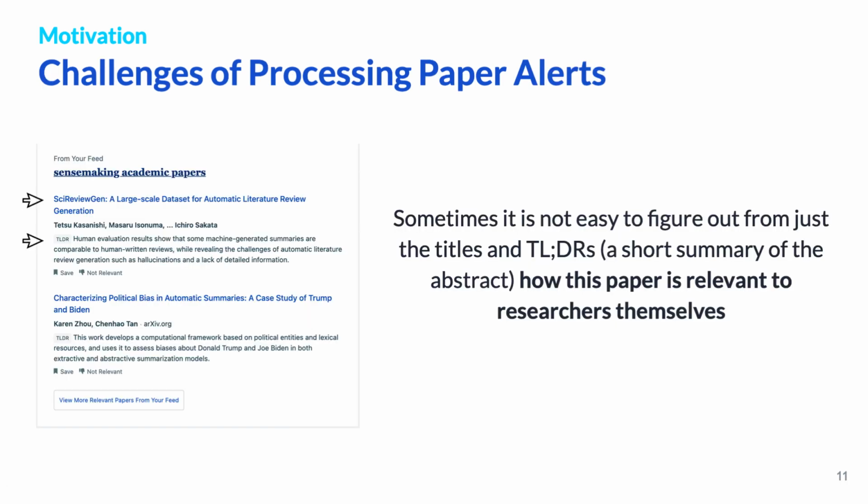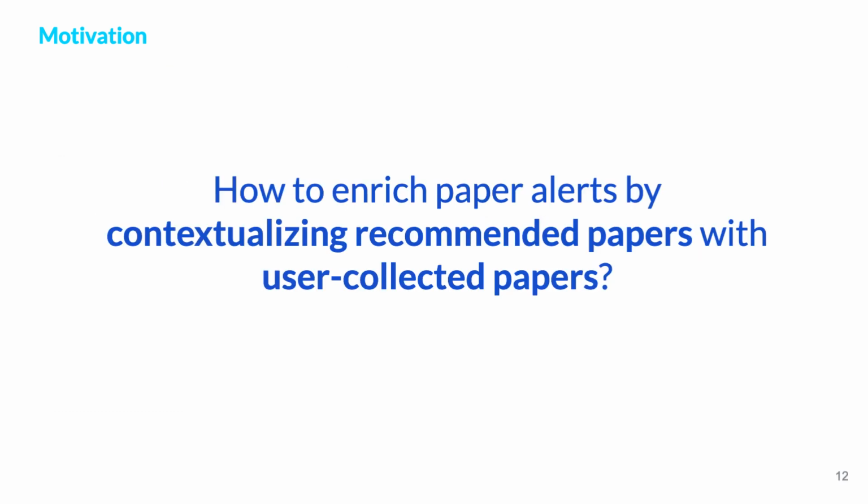However, current systems typically only show a list of titles and TLDRs for the recommended papers without additional descriptions relevant to the topic or theme of the folder they were based on. Therefore, researchers have challenges in sense-making about how a paper is relevant to them, and they can overlook important recommendations. Therefore, we started from this question: how to enrich paper alerts by contextualizing recommended papers with user-collected papers?